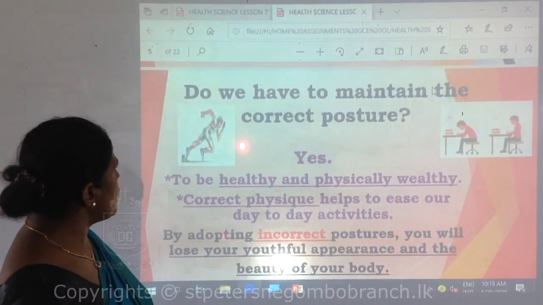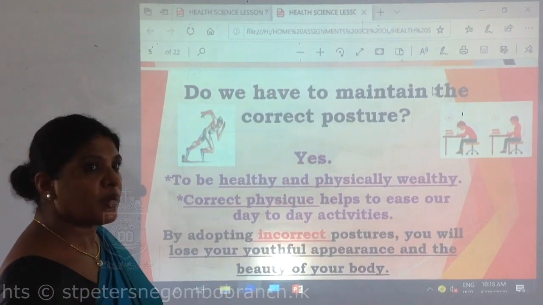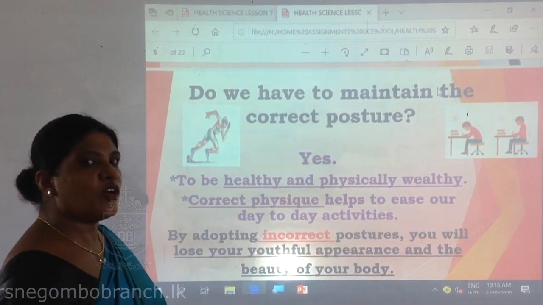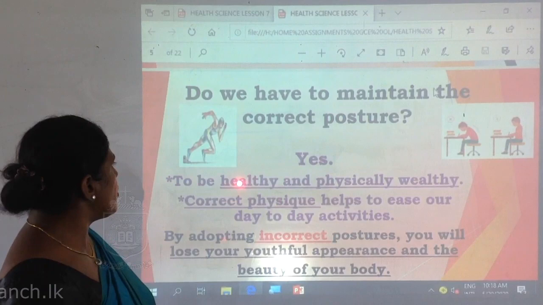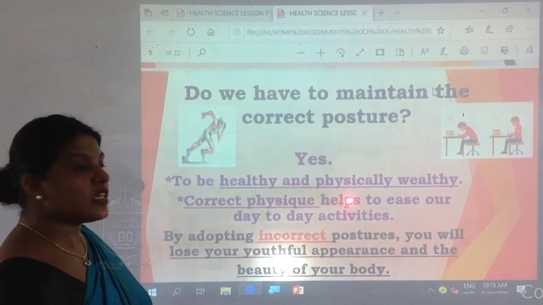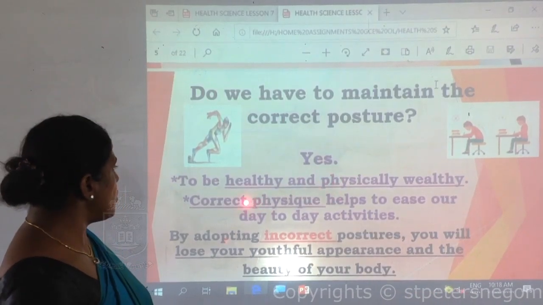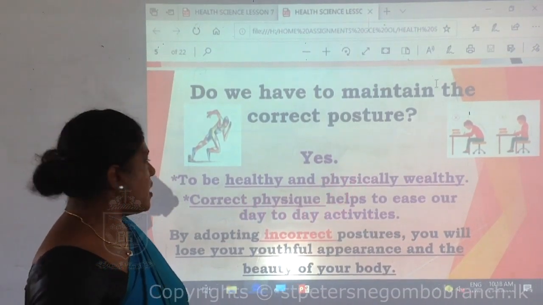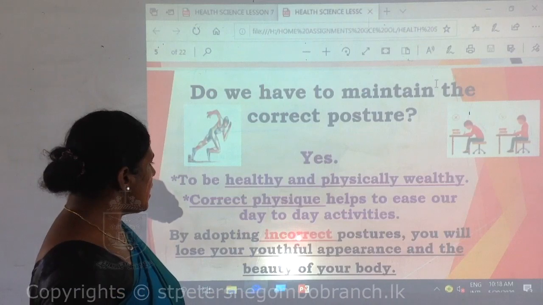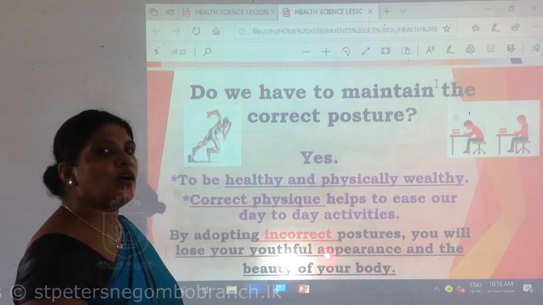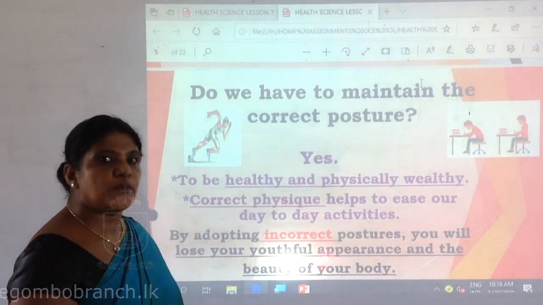Right, there's a question for you. Do we have to maintain the correct posture? Definitely your answer should be yes, because to be healthy and physically healthy, we have to maintain the correct posture and also for the correct physique. And if you apply the incorrect posture, you will lose your body beauty and the youthful appearance.